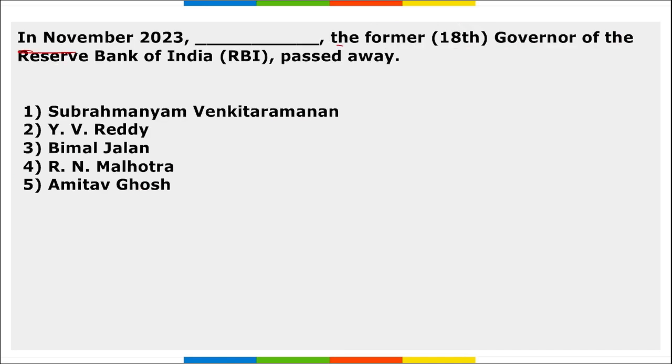Next, in November, the former 18th governor of RBI passed away. So, Subramaniam Venkitaramanan recently passed away. He was the former 18th governor of RBI. He was born in 1931 in Tamil Nadu.